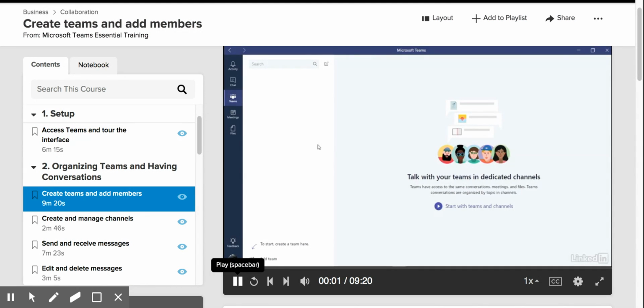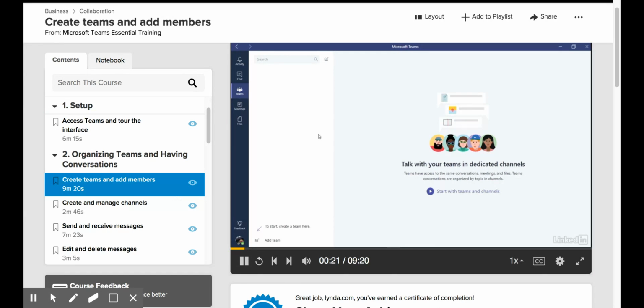In Microsoft Teams, you should start by building out individual teams, which are groups of people that you will be communicating with. You can and probably will have multiple teams of people that you will organize based on whatever groupings make sense for your organization. Building your teams is the first and most important step in getting organized.